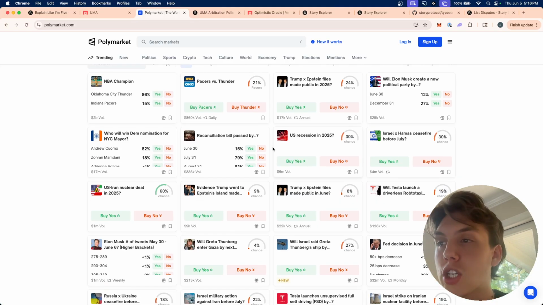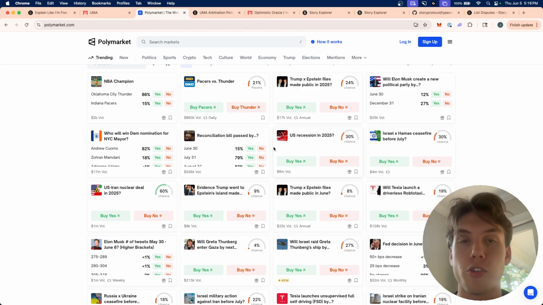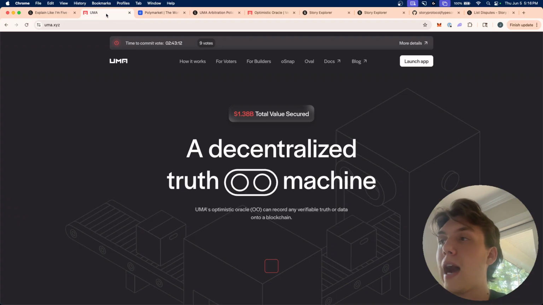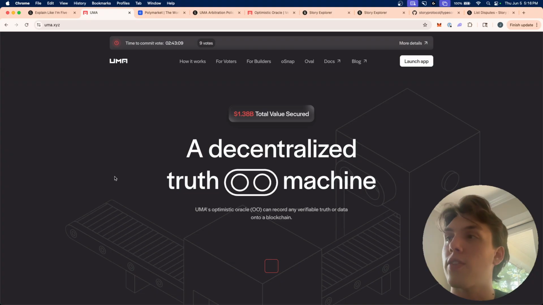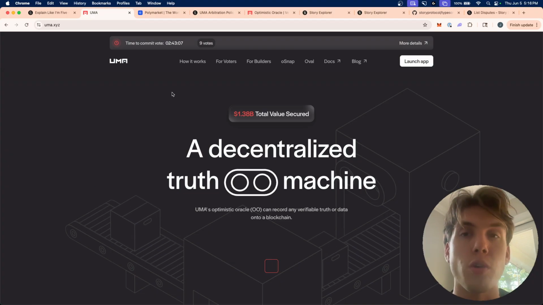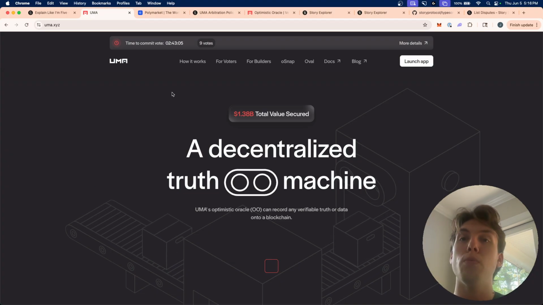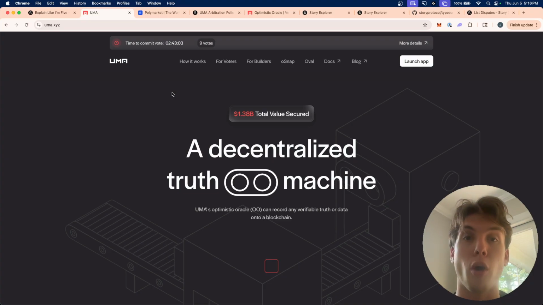Is there going to be a recession in 2025? You can vote yes or no. And the outcomes of that prediction market, or those predictions, are validated and enforced by UMA, right? So UMA is really good at that. And so UMA is actually also working with Story to make sure that IP assets are used properly.